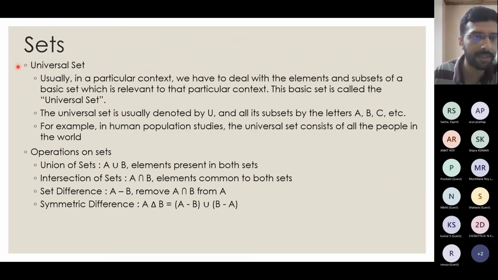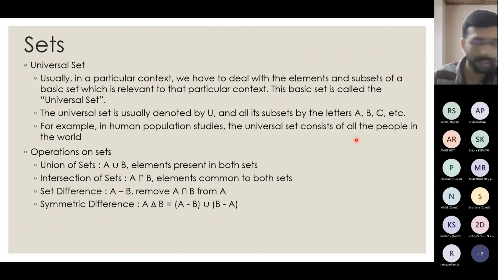So what is a universal set? Usually in a particular context, we have to deal with elements and subsets of a basic set. That basic set of the problem which we are considering currently is called a universal set, and it is denoted by U, and its subsets are denoted by other letters A, B, C, S, omega, like that. For example, if you are considering human population studies, like the set of humans who are vaccinated, or the set of humans who got COVID, or who got cured from COVID, or who are yet to get COVID, then the universal set is the set consisting of all the people in the world.